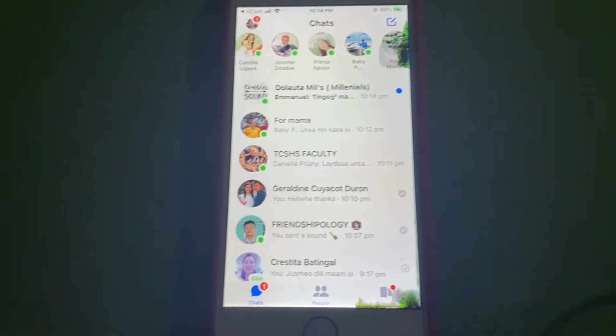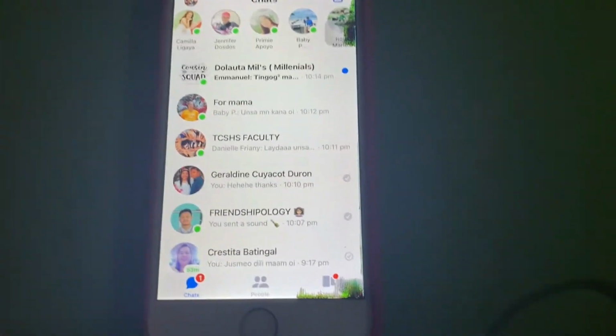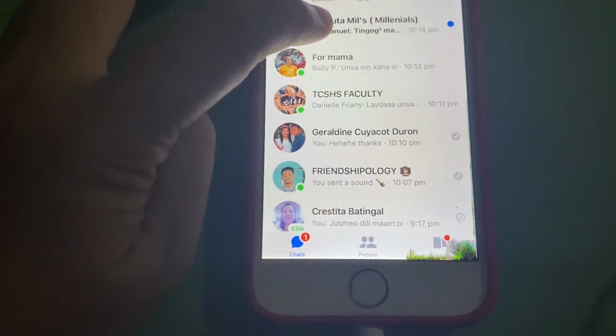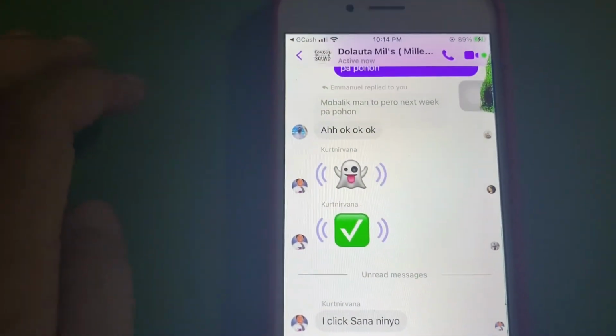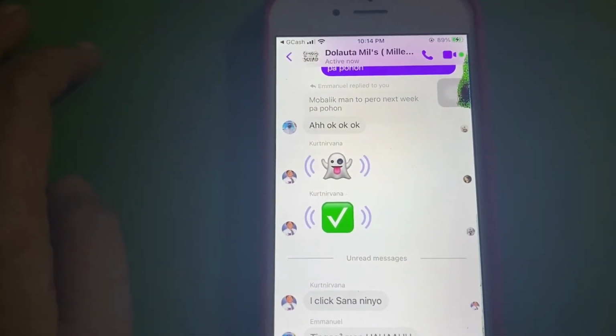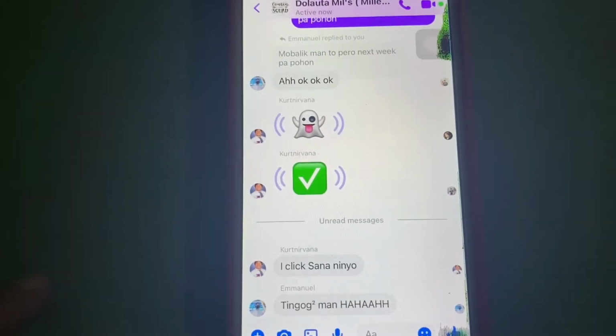So I'm going to show you my Messenger. This is a group that I have with my cousins. This one is for the Dulauta Millennials, created by An.